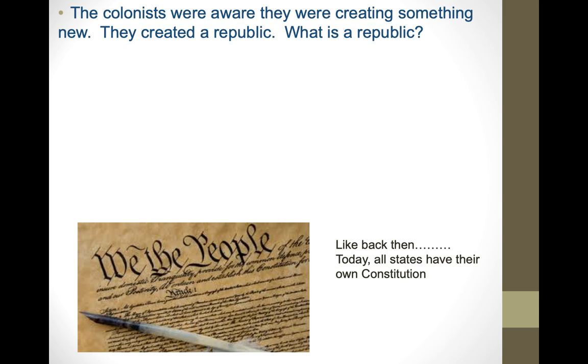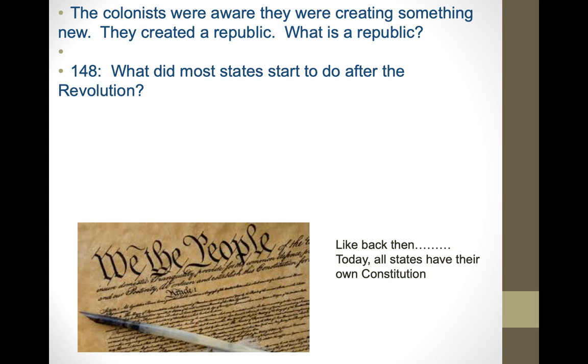A new form of government. Say again? New form of government. It is, yes. Anybody have specific? Go ahead. A form of government with powers in the citizens who can vote. Yeah, so make sure you know the key to the republic there is voting, yes. And make sure you also have something along the lines of representation. You elect representatives, whether it be president, Congress.